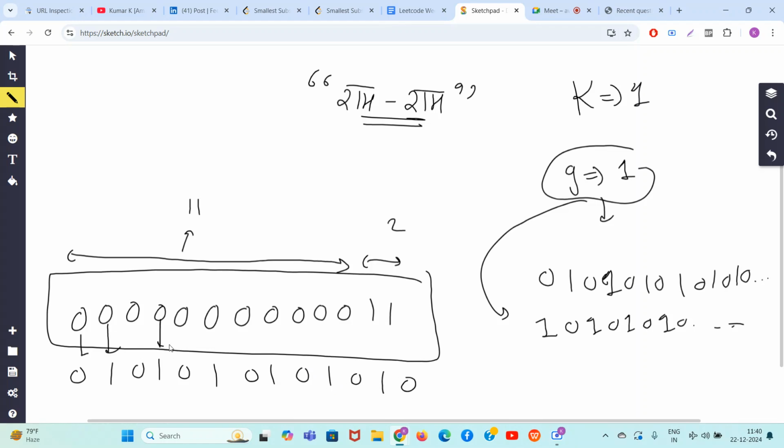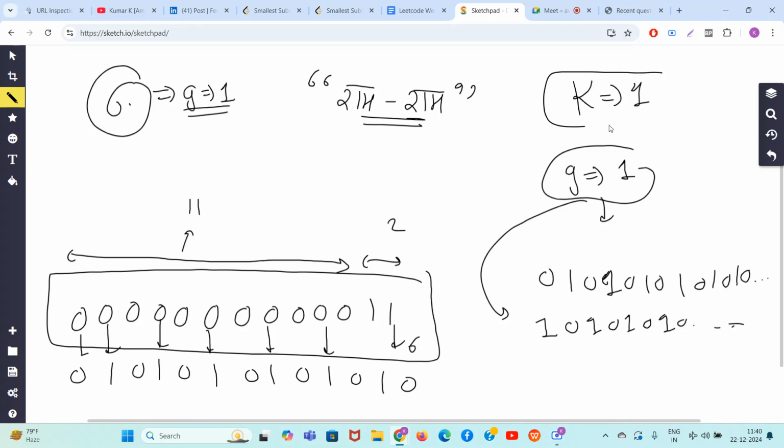One change here, two change here, three, four, five, six change here. Total six changes you need to make for g equal to 1. Total six changes are required. You can see one change, two, three, four, five, then six changes are required for g equal to 1, which is not allowed. We are only allowed k equal to 1 change. So g equal to 1 is not possible.